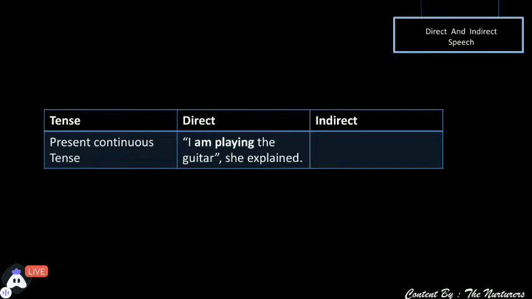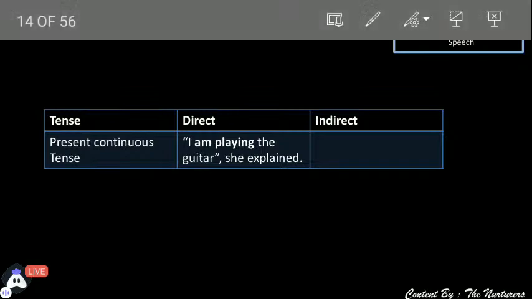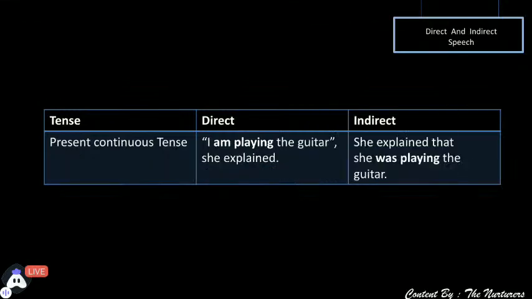So is, am, or are will change to was or were. So how will we write this sentence? Think how you will change the sentence and write it in the indirect form. Yes, you will write, she explained that. We have started it in the starting. She explained, comma and inverted commas removed, that she was playing the guitar.